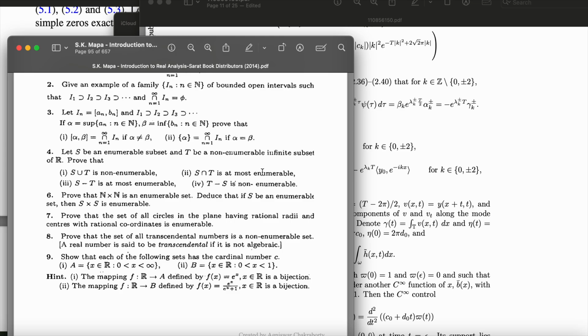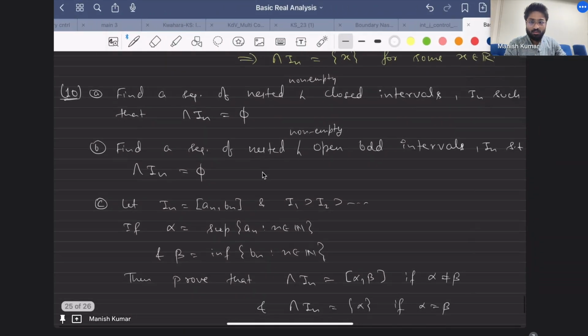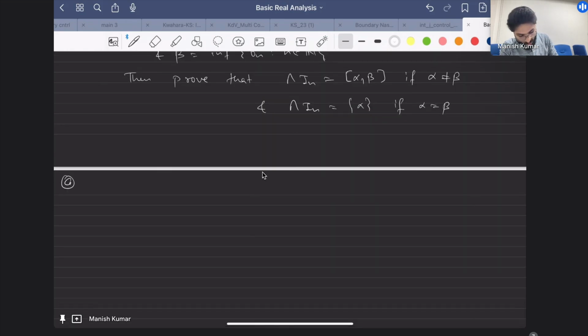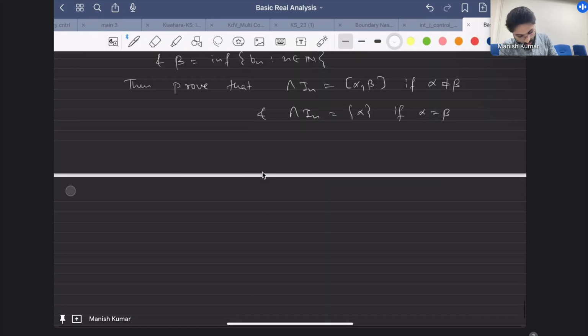So you did not get the answer for the first and second part. As I hinted, you just have to look for unbounded intervals which are nested as well. You can think of it as I_n equals n comma infinity. These are closed and nested as well. But what will be the intersection of I_n?